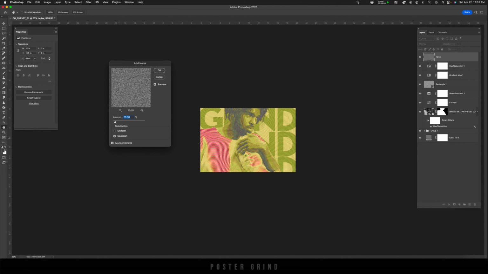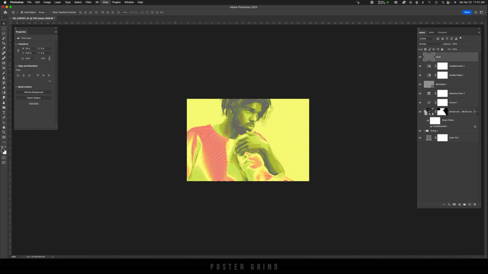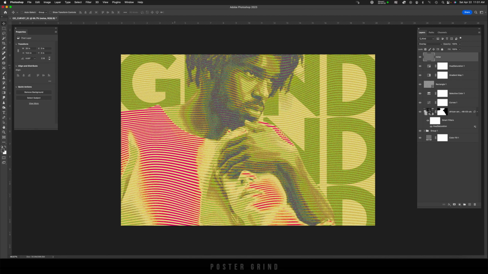So I'm going to use 28% on Gaussian. And then you can uncheck Monochromatic if you want your noise to have some color. So let's try that out. I'm unchecking Monochromatic. I'm going to hit OK. I'm going to zoom in, check it out. And I really like what we've created.